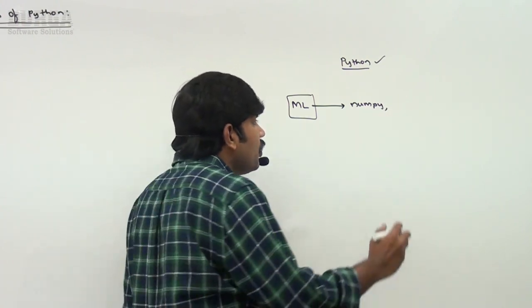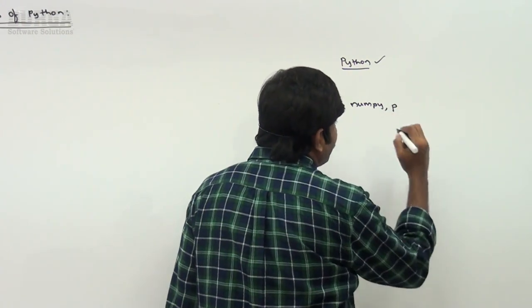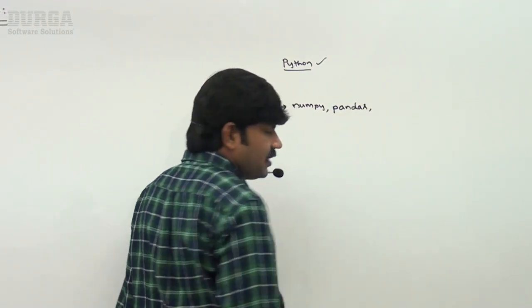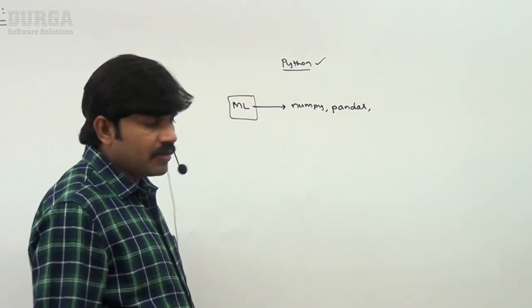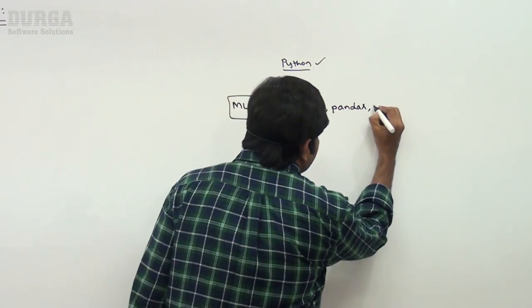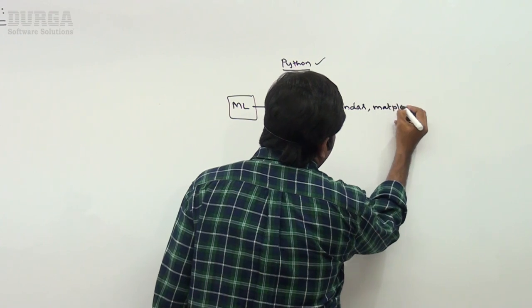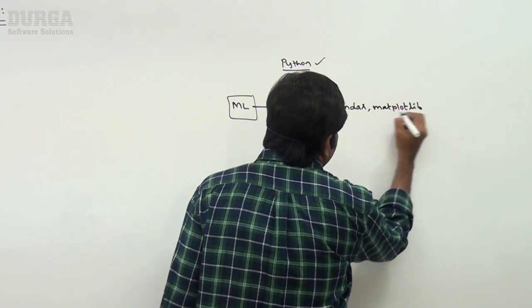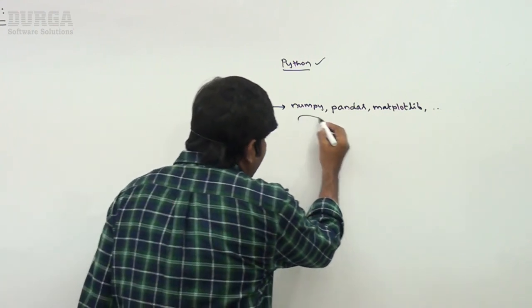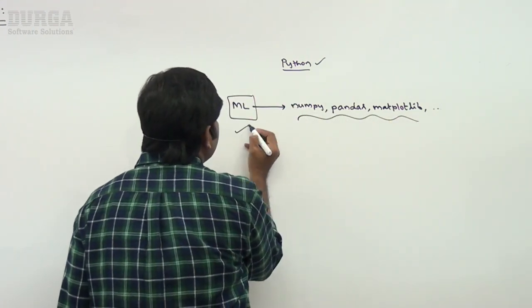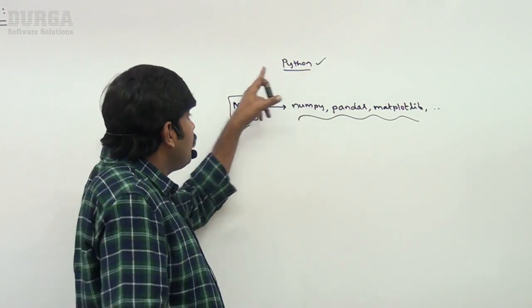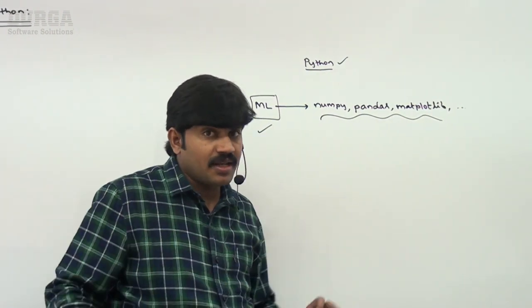Next, to import and read data sets, we have the Pandas module. Next, to present this data in the form of graphs and charts, Matplotlib is there. Python contains several libraries to build ML applications very easily. That's why Python is the best choice for machine learning applications.